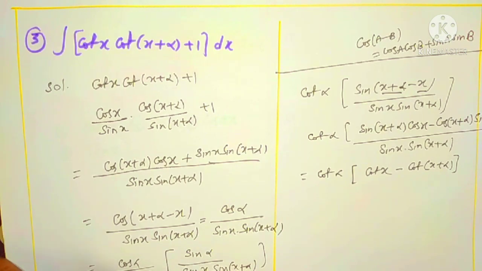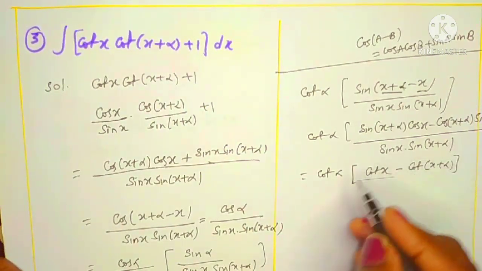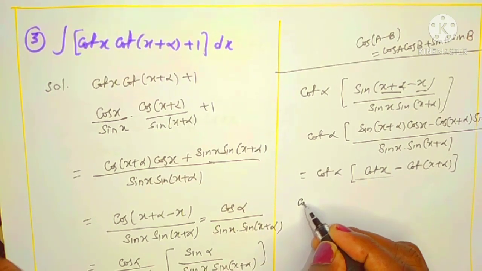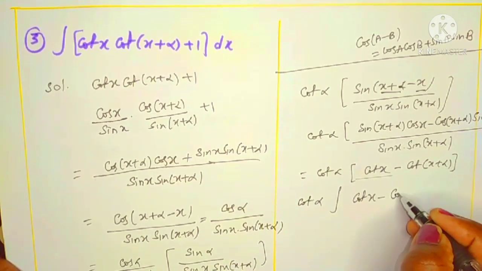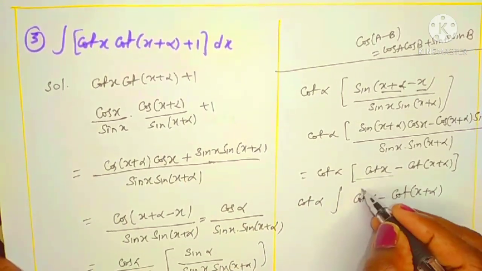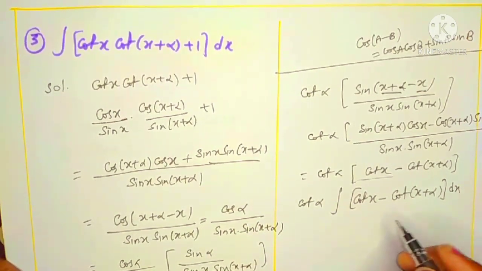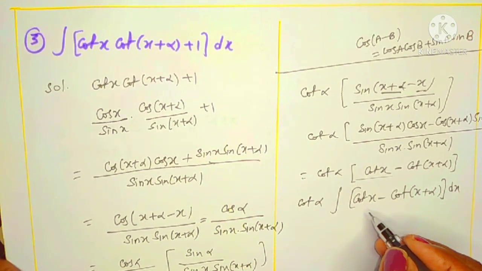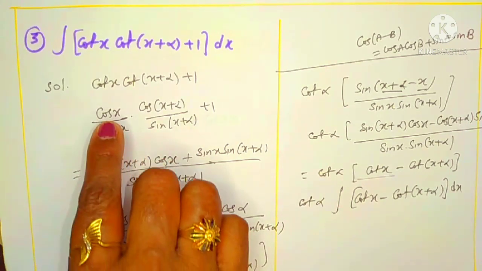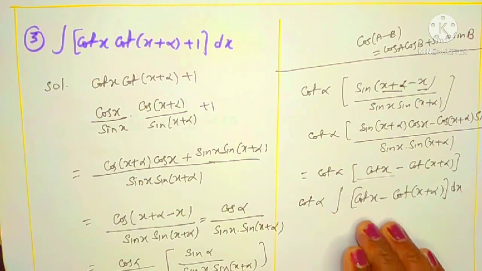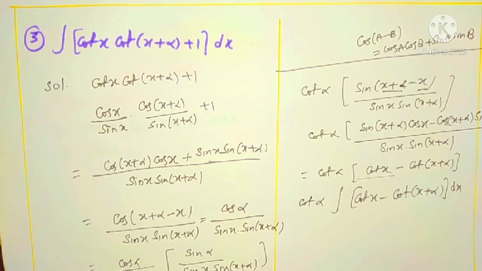Now you can find its integral. To find its integral, cot alpha you can take outside because that is a constant. Cot alpha into the integral of cot x minus cot of x plus alpha. You see these two are known functions, or not? You know the integral of cot x is log mod sin x. To reduce this into cos by sin, this function we totally got into known integral functions. That is a major role in integration: from unknown functions to known integral functions you have to move.